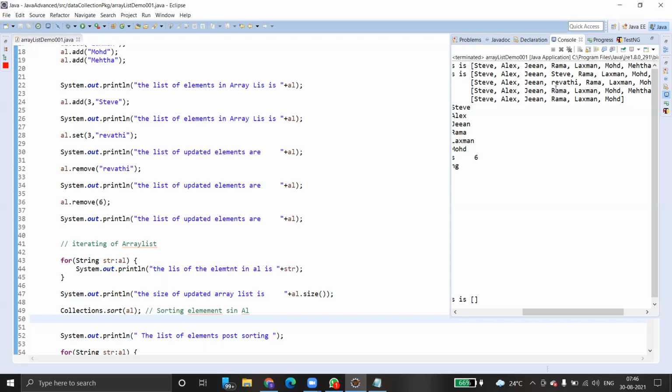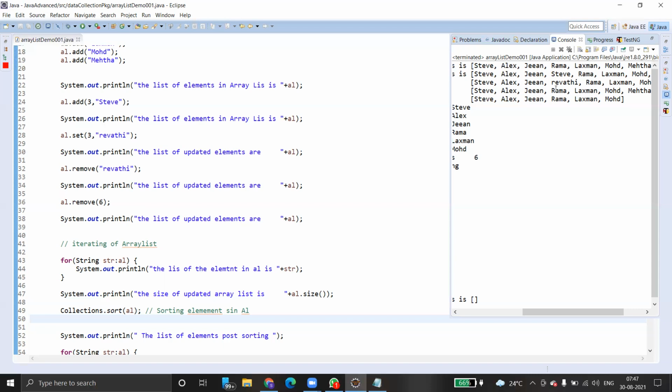And when to use array and when to use array list collections, because we have array also. As I mentioned, there's a difference between array and array list. Array is a fixed length object, but array list is not fixed length.